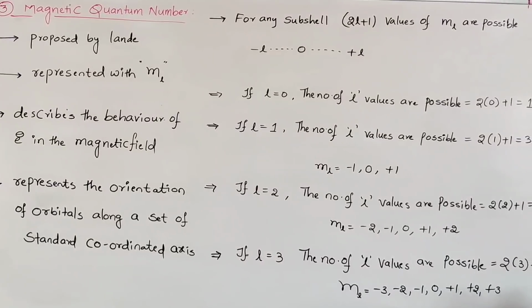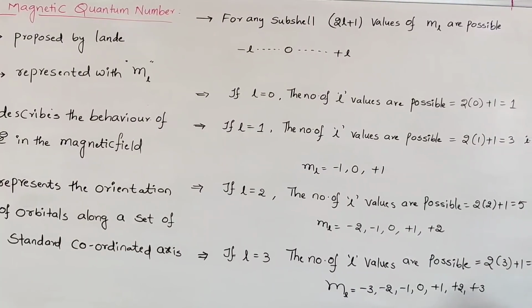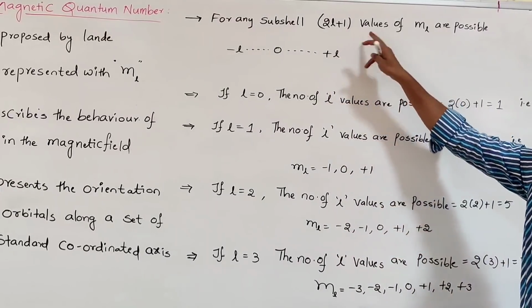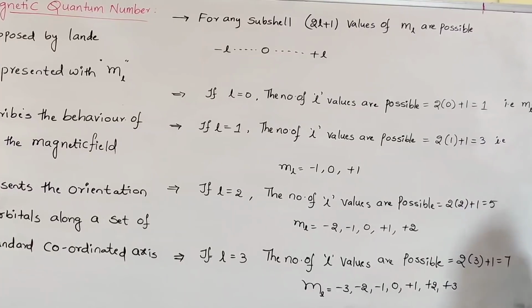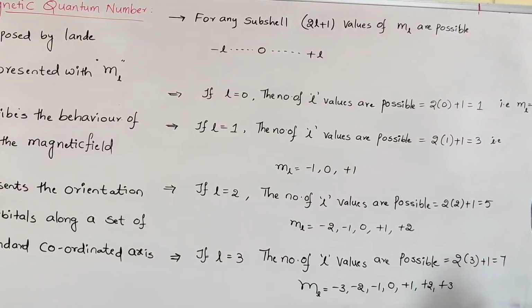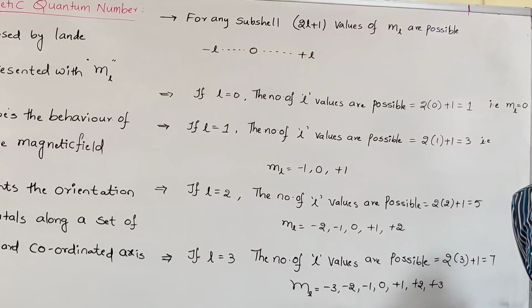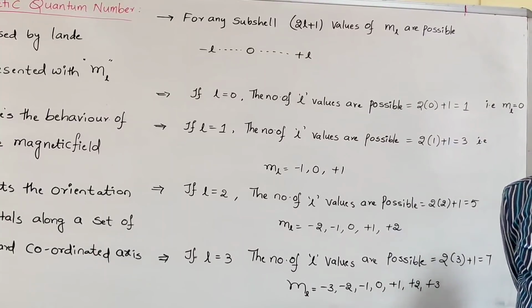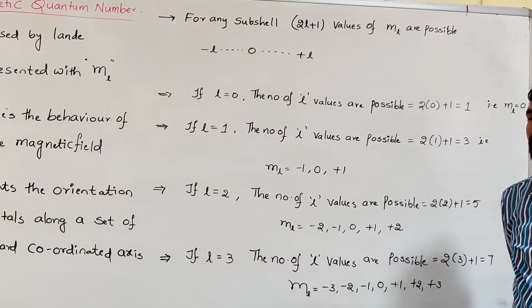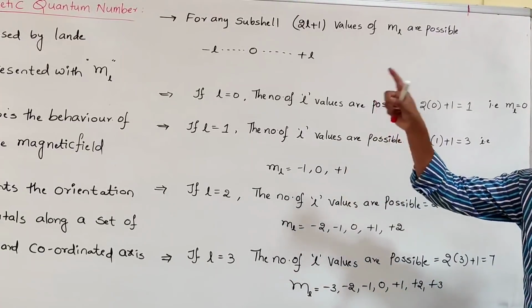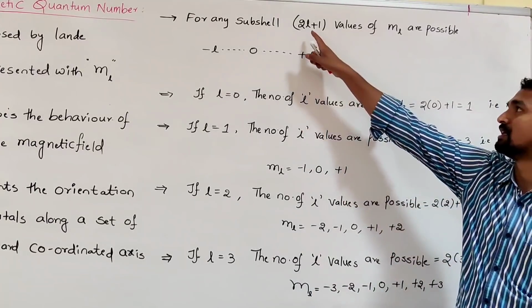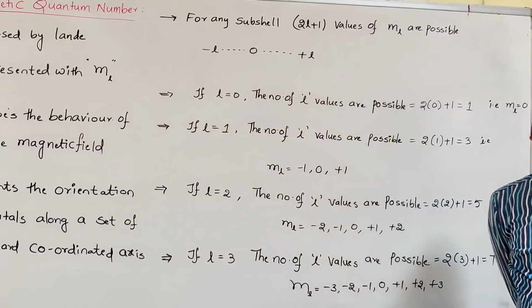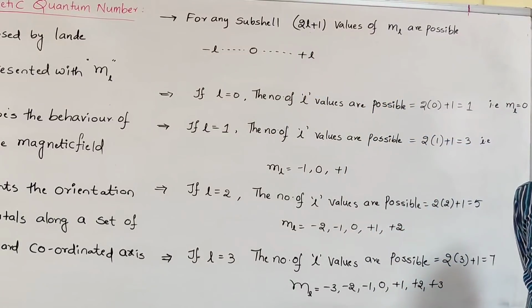How many magnetic quantum number values are possible for a given subshell? 2l plus 1 values of ml are possible. In a subshell, how many orbitals are possible? In the P subshell, the D subshell, the F subshell? All of that information comes from the magnetic quantum number. For that, what is the formula? 2l plus 1.